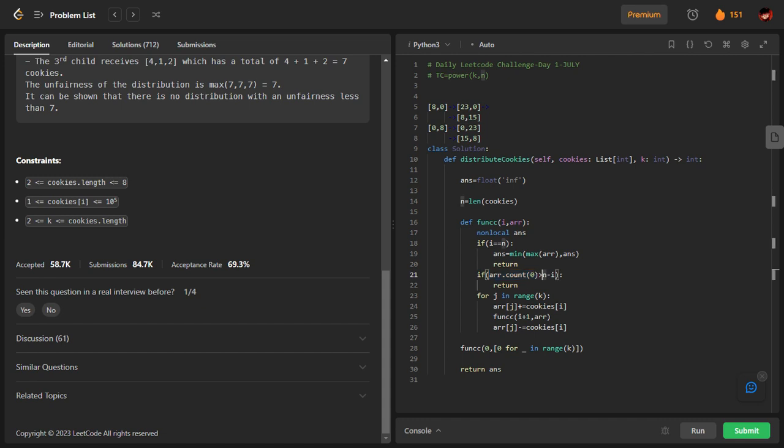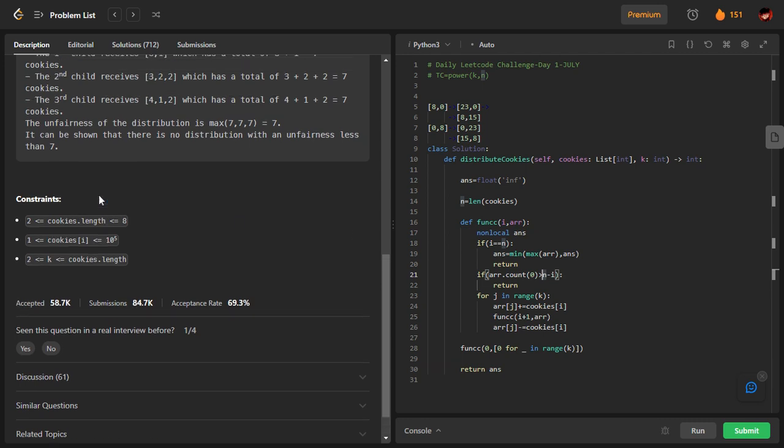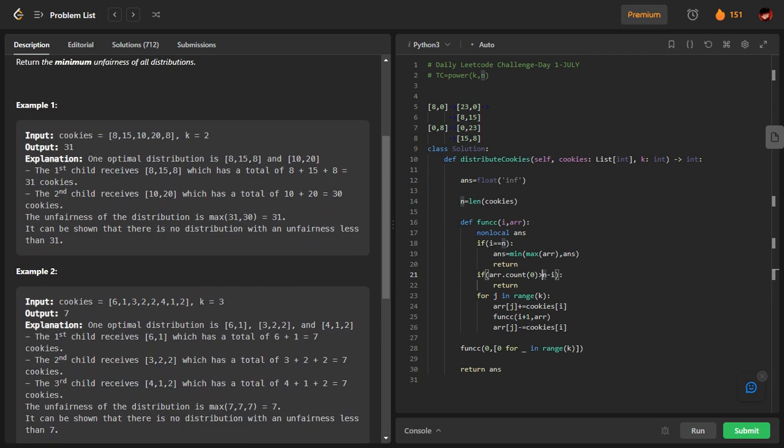What is n minus I? See, we are going for each index. First index I'm going to distribute among the children, then the second index, then the third index. For example, I'm at this index, and I have only two bags remaining. But if the number of children without any bag is greater than two, that means an even distribution is not at all possible. Please try to understand this.